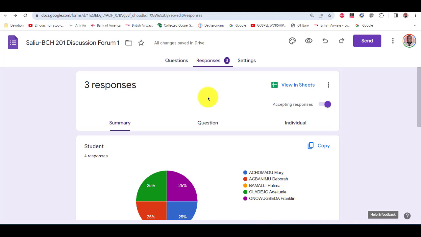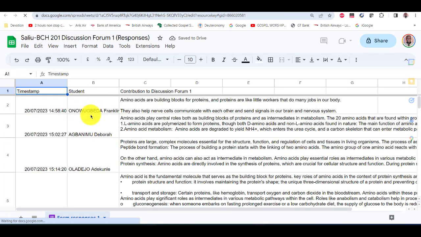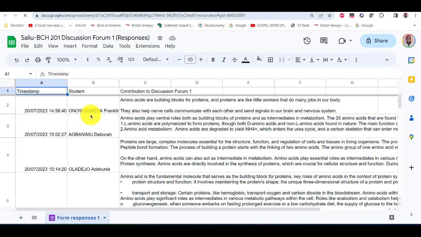Even if you have 10, 20, which is nice. So you go to look at it. You go to view in sheets. You want to view their scores, their contributions in sheets. As you can see, I don't have any email ID here, so no problem. I don't have any bank details. I don't have anything here.